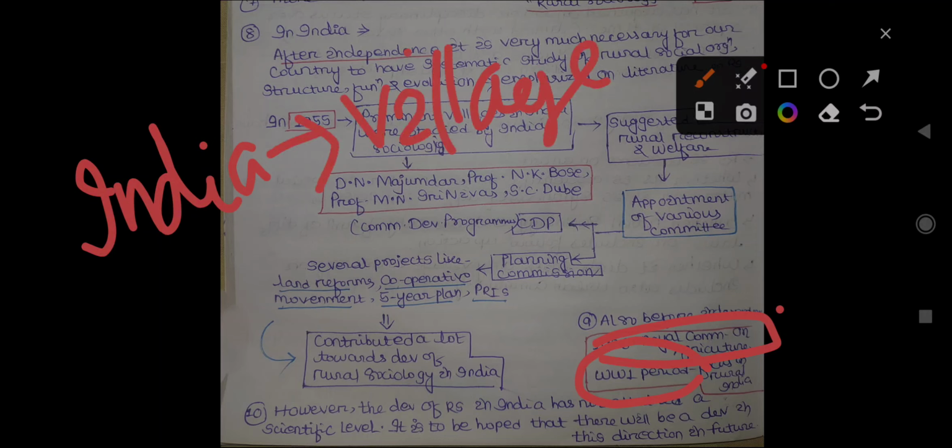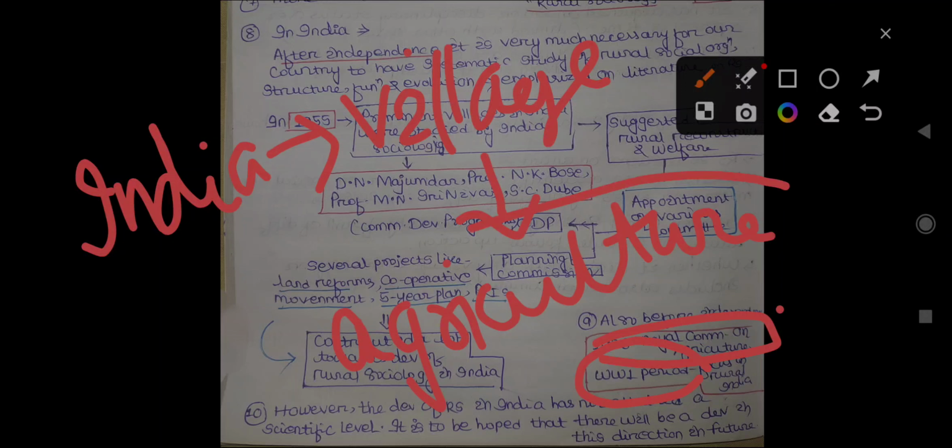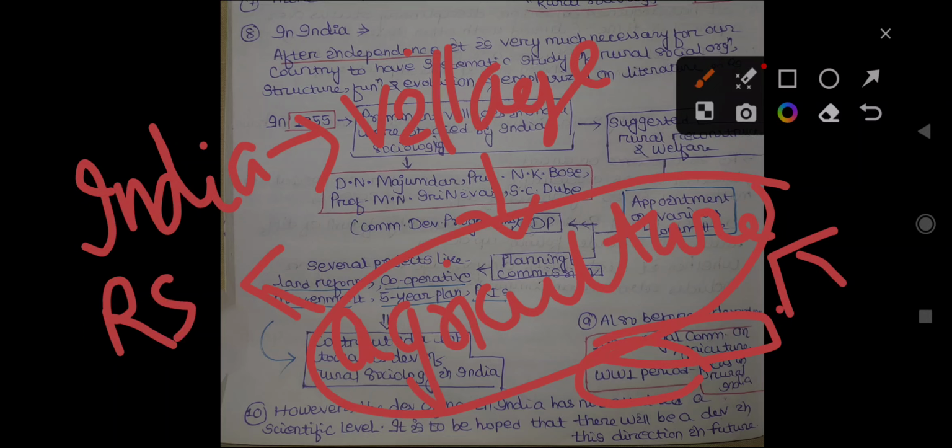As I discussed in the last video, a number of features exist in villages, and a prime feature is agriculture. So even before independence the focus was on the study of agriculture, which means it was somehow connected to rural sociology.